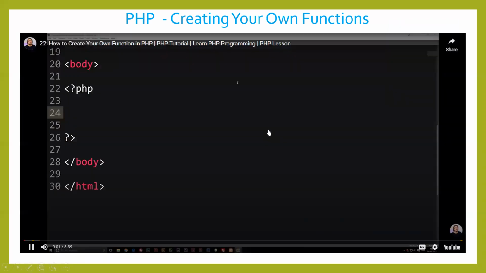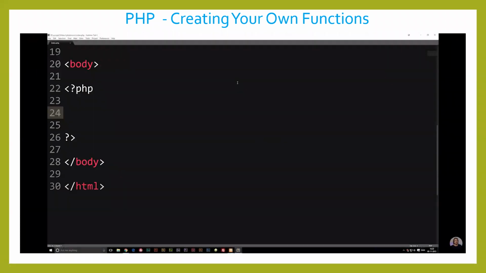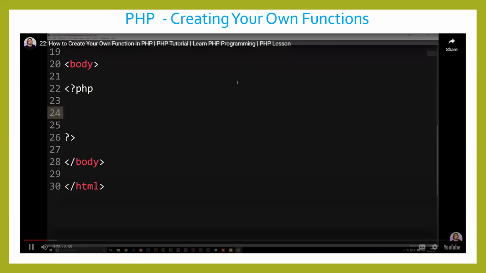Today we're going to talk about something called a user-defined function inside PHP, and this is an especially important episode for you to watch because you will be using user-defined functions all the time when you code PHP. So we talked about predetermined functions, which are functions that have already been made inside PHP, and we can just use them right now. We don't actually have to create them first, but a user-defined function is a function that we create that we can use later on inside our code.